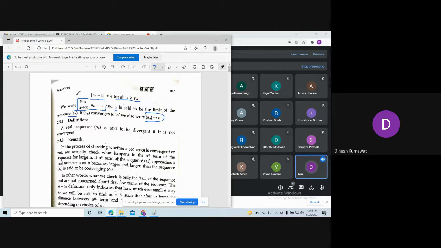Remember, the left hand side a_n is our sequence and the right hand side is any real number. For simple examples you can use this limit definition. But there are many examples where this definition won't work, that is, limit n tending to infinity a_n equals a. In that case, we need to use this basic definition. So whatever you studied in 12th or 11th standard came from here. That is, mod of a_n minus a less than epsilon is equivalent to limit n tending to infinity a_n equals a, which means these two numbers are very close to each other after this number n naught.